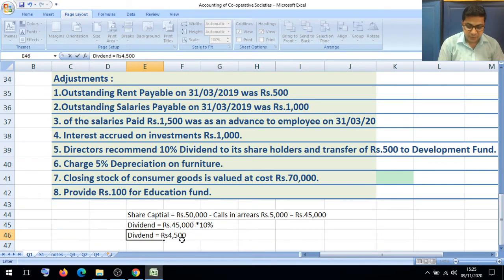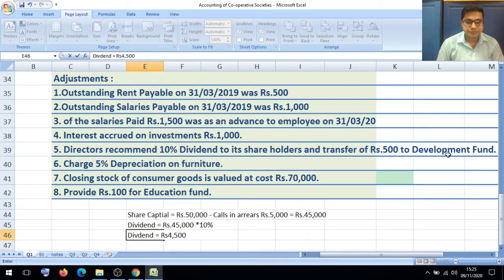But second, we have to give it as a contingent liability, and it will not show in our trading account, profit and loss account and balance sheet. It will show as a footnote. Okay, then transfer rupees 500 to the development fund. The development fund 500 they transfer. So this 500 rupees we have to show on the profit and loss appropriation account debit side.